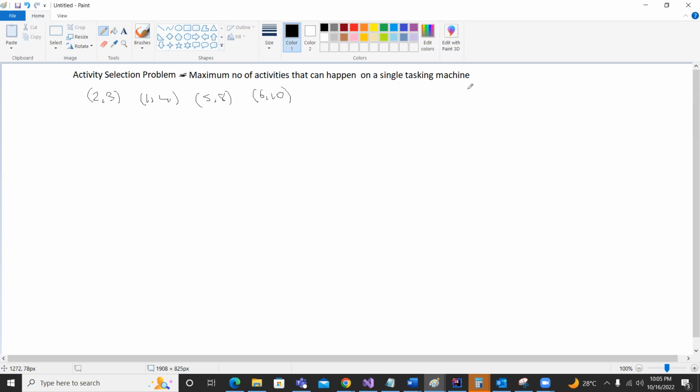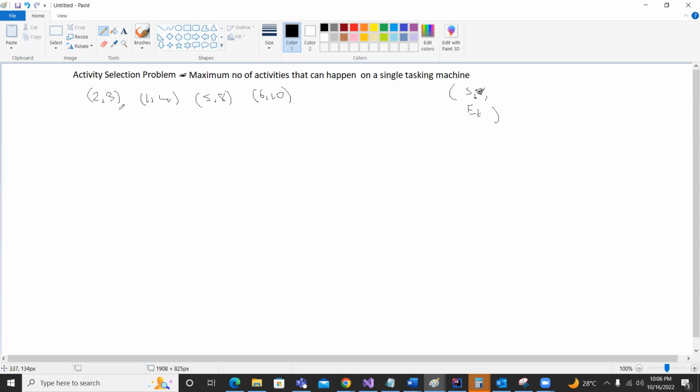So the first number talks about the starting point of an activity, ST, start time, and the other one is the end time, ET. So this is all about a story of ST and ET.